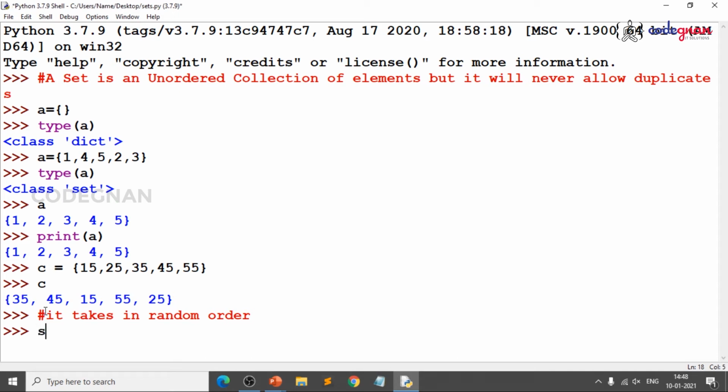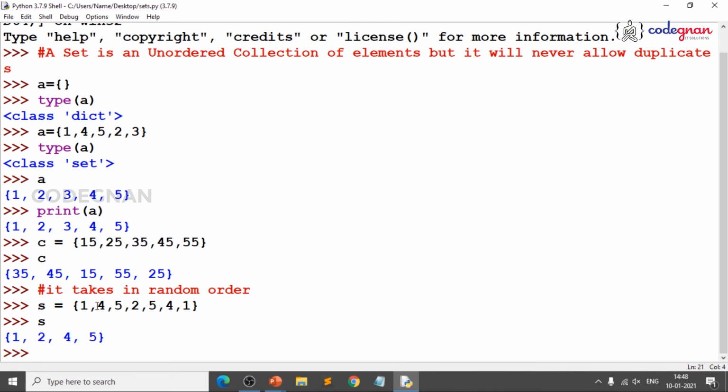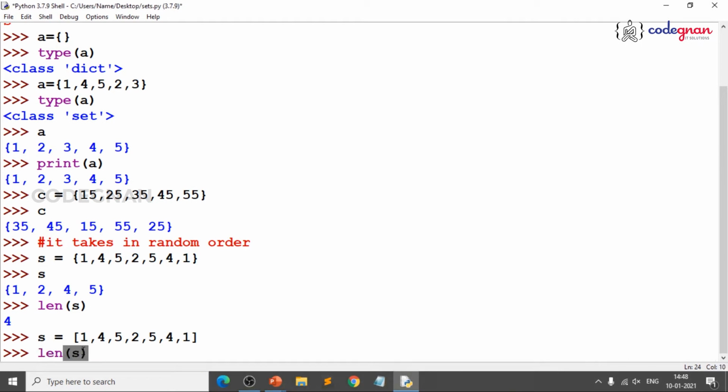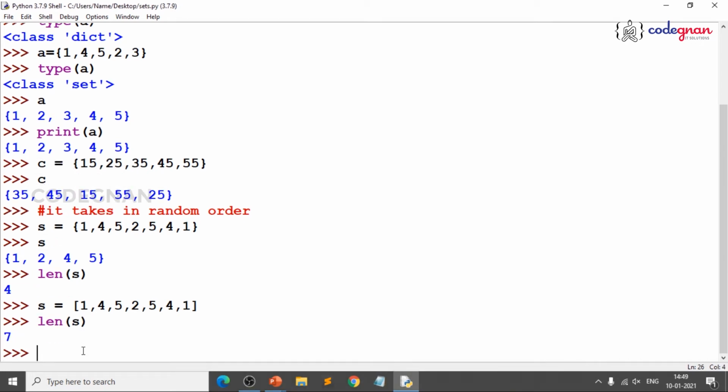So, how do you prove that? You just create one more set with duplicate values. Now, when you print, you do not get all of those values, because 4 is already present, 5 is already present, 1 is already present. The length is not 7, but only 4. That is where you clearly find the difference. If you take the same example and replace the braces with parentheses or square braces, that becomes a list or tuple and the length is the same, because lists and tuples never bother about duplicates.